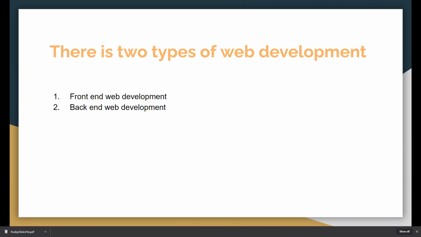And for the back-end, if we want to connect with the database or the server, we use back-end languages like PHP, Node.js, ASP.NET. With the help of these languages, we can connect with the server. So basically, we have two types of web development: front end and back end.